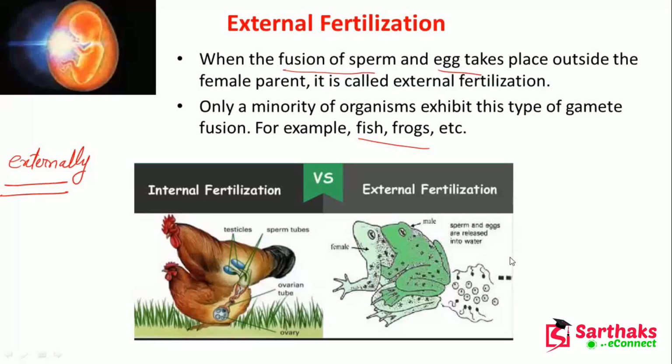Salmon, cod, trout, and carp are all examples of fish that externally fertilize. The females release the egg mass and the males release the seminal fluid containing the sperm into the water, where they diffuse together and fertilize. So most of the fish do external fertilization.